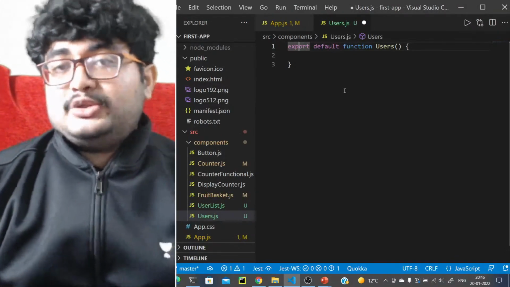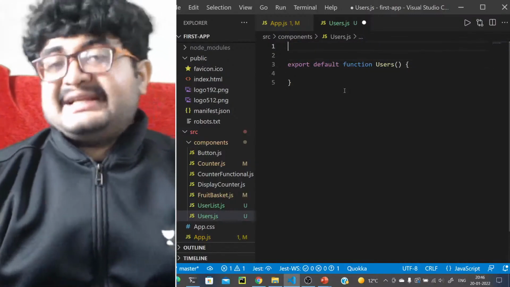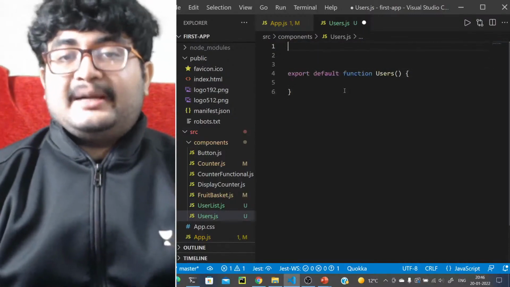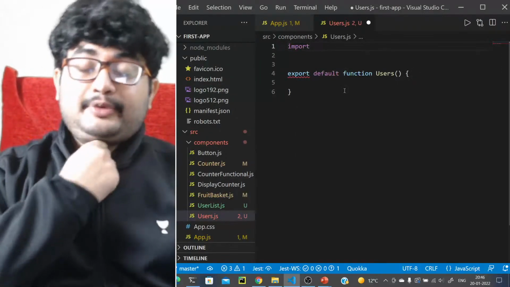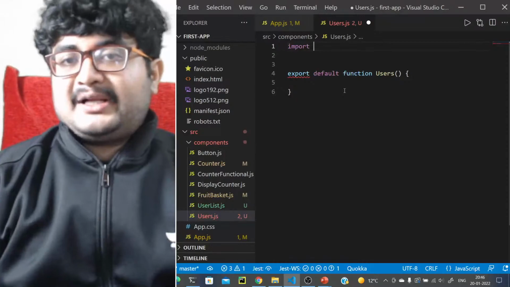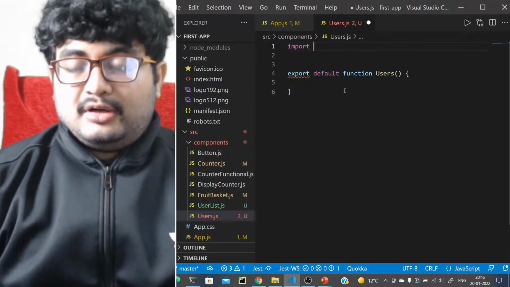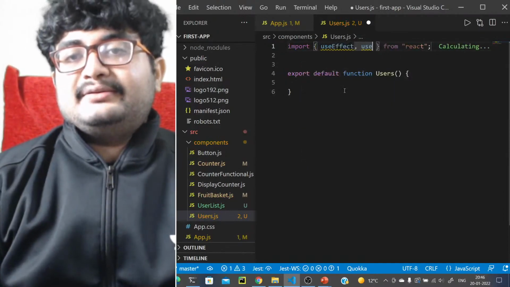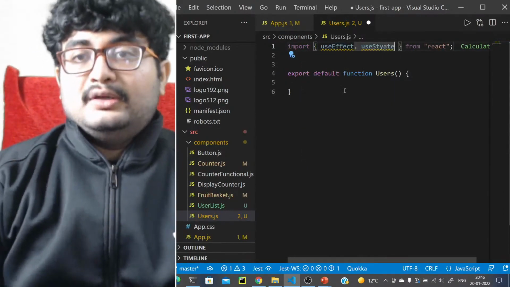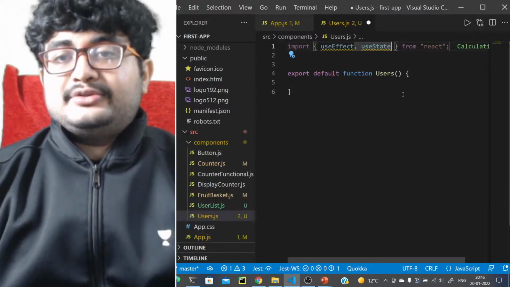We will be using the useEffect hook now. And actually it is very simple to write in the functional component. You don't have to worry much about remembering all the methods like component did update, component did mount. It becomes much simpler here. Let's see. We'll import the two hooks, useEffect and useState.